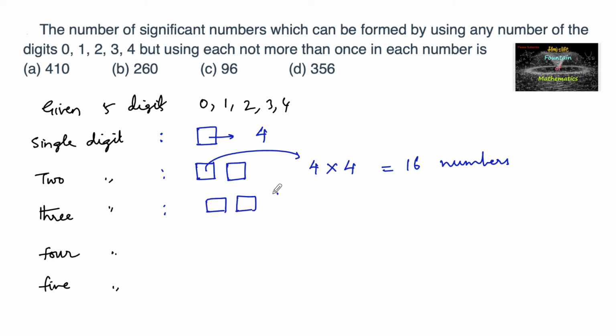And coming to the 3-digit number, again here also the first place, that is the hundreds place, cannot be 0, so 0 is not accepted here. So for the hundreds place there are 4 possibilities. If one digit is occupied, then the remaining are 4 digits, so 4 in the tens place. And again if 2 digits are occupied, then 3 in the ones place. So 4 into 4 into 3, that is 16 threes are 48 numbers possible for 3-digit numbers.